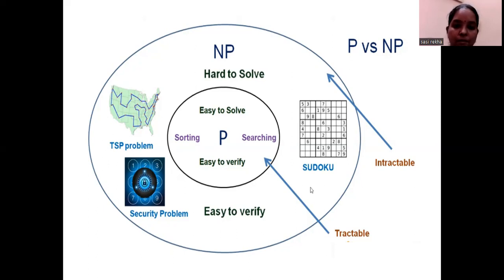Coming to NP, we cannot determine a specific execution time for the algorithm. This means an NP class algorithm will take, apart from polynomial time, some exponential time in order to execute. These are problems which are very hard to solve. For example, in the second unit we discussed the traveling salesman problem, the knapsack problem, the assignment problem, and the graph coloring problem. So many problems we discussed, right? These are problems which take exponential time.